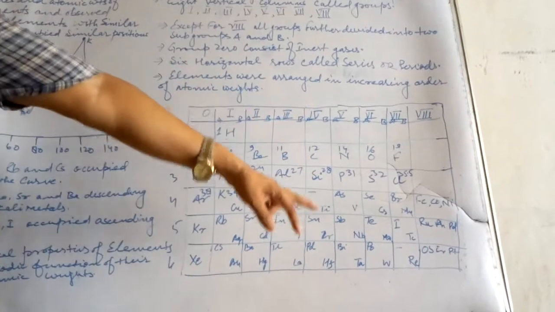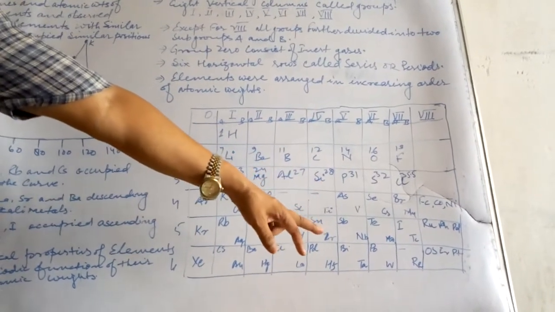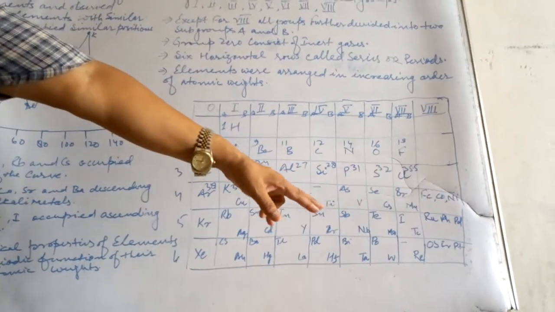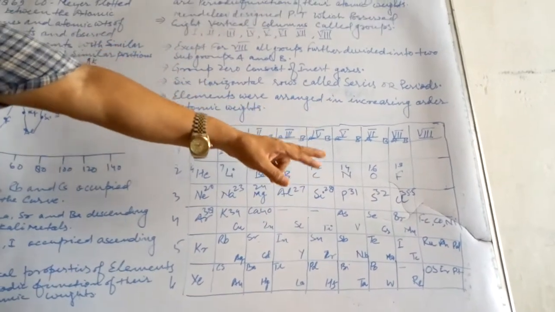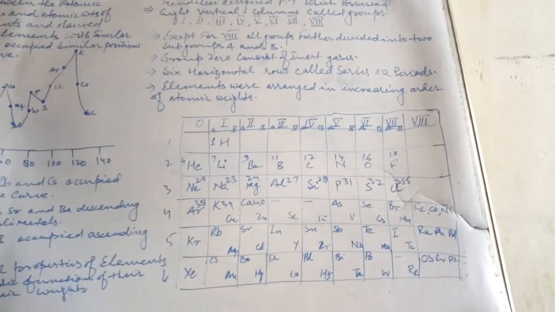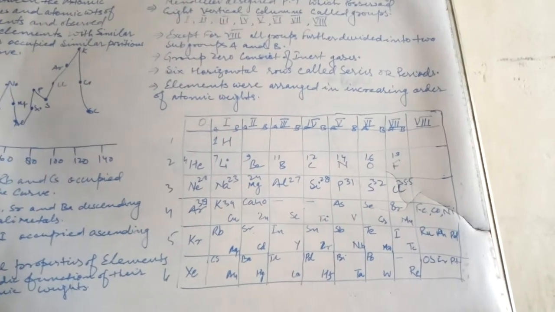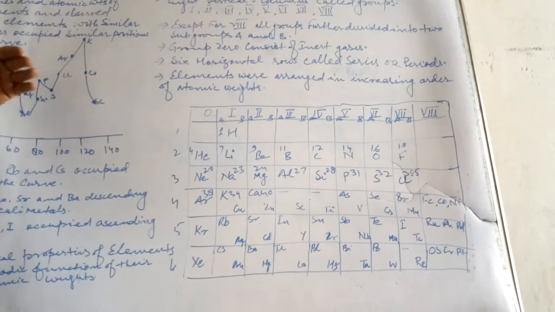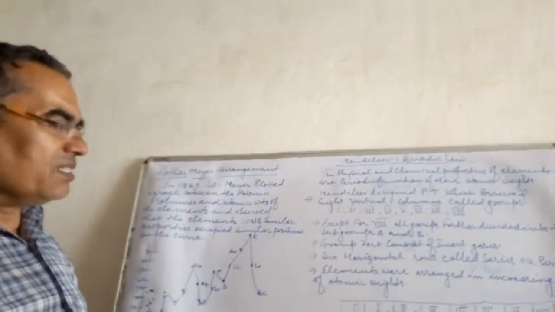In fifth B, vanadium, niobium, tantalum. In sixth B, chromium, molybdenum and wolfram. And in seventh B, manganese, technetium, rhenium. These elements were placed. So ultimately, this is the discussion regarding classification of the elements. Children, I will give the detailed discussion in the next topic. This much is enough.